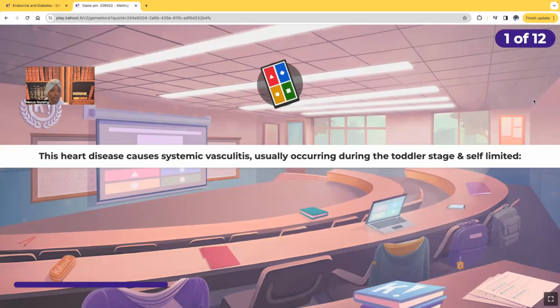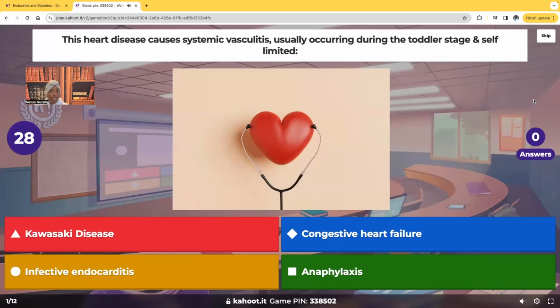All right. This heart disease causes systemic vasculitis, usually occurring during the toddler stage, and it's self-limited. What disease are we talking about? Are we talking about Kawasaki? Congestive heart failure? Infective endocarditis? Anaphylaxis? So it's a disease that causes systemic vasculitis. It usually occurs around the toddler ages, around 1, 2, 3 years old, and it's self-limited.